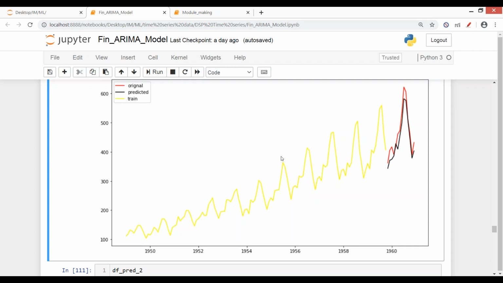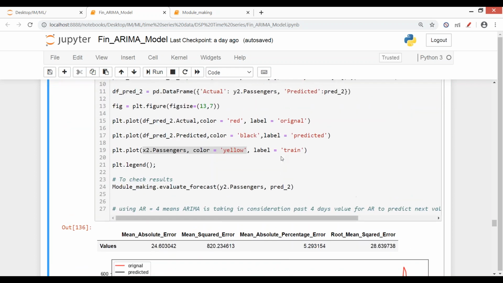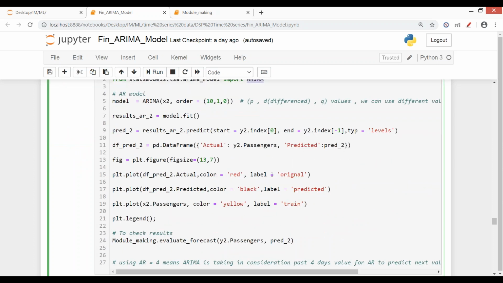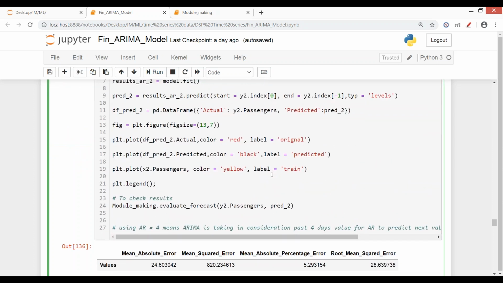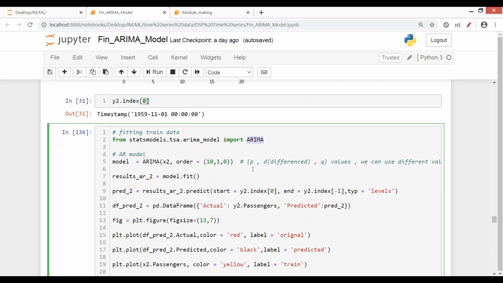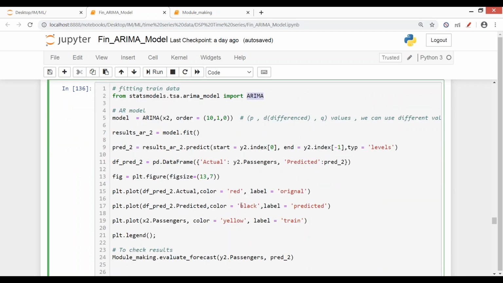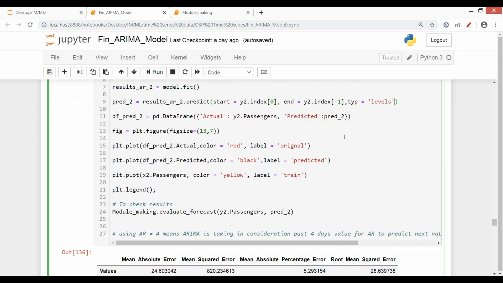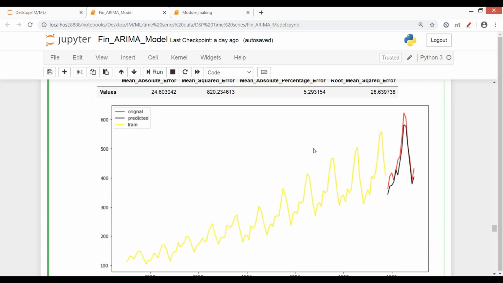So these are our predictions, and these are in the case when we have not done any stationarity thing here, because ARIMA in the backend does the integration part, it does the auto integration, everything automatically. It tries to make data stationary when we have given the differencing here. So in the backend it does it, and it gives you the result on the same scale by giving this type level. So it has to be given here.